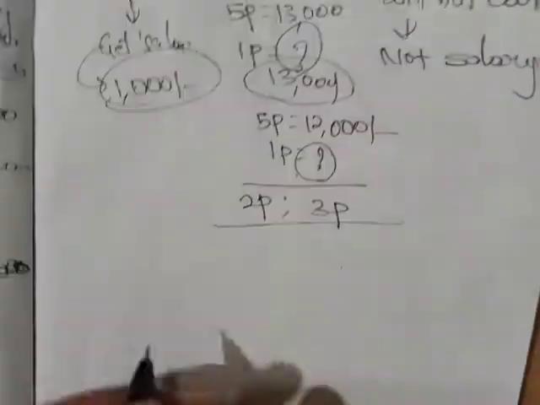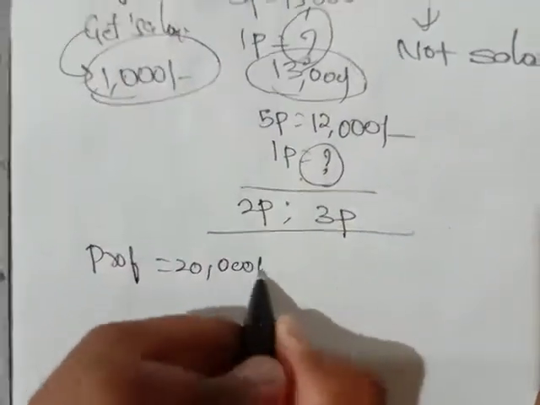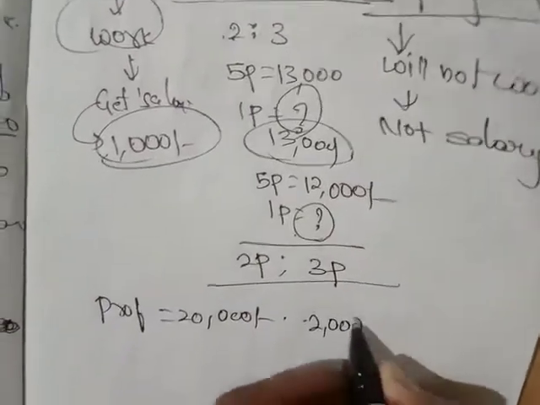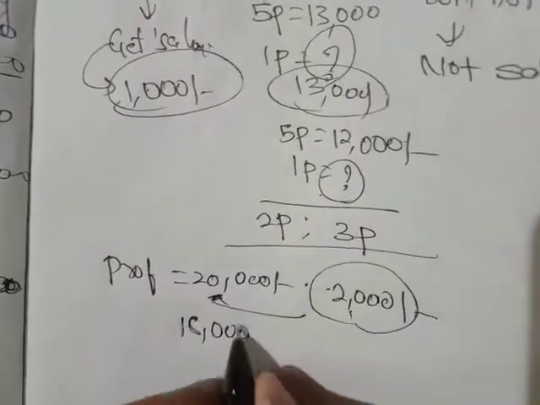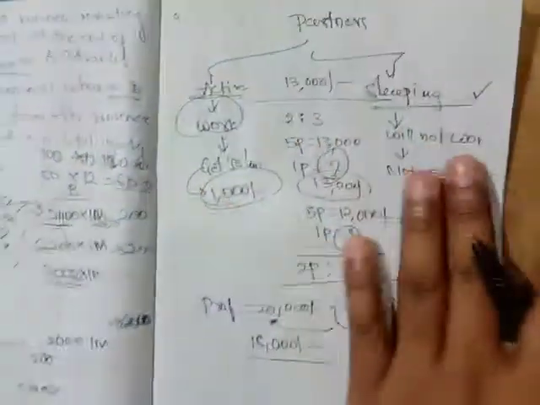Let me think that profit is equal to 20,000. If I get a profit of 20,000, let the salary of the active partner be 2,000. This 2,000 should be taken from this profit only. Then what is the total profit? 18,000. Right or no, friends? It is 18,000 itself. I think you get the concept, friends. Please try to remember this. This is very important. Now let me go through one sum, and we'll be ending this session with this lecture video. With this lecture, we'll be ending partnership and shares.